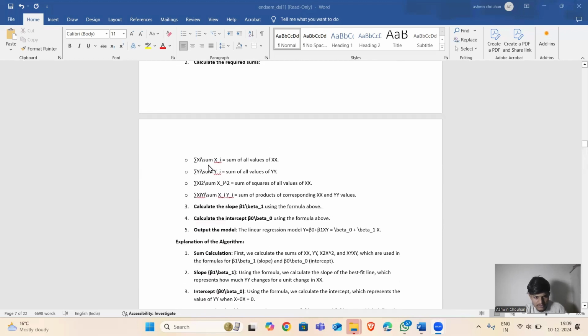Summation of x, the sum of all values of x. Summation of y, the sum of all values of y.